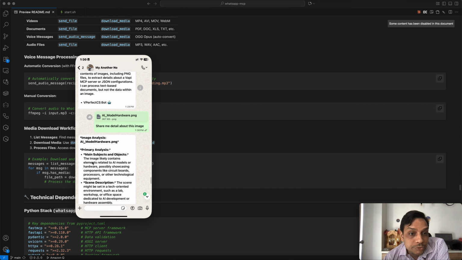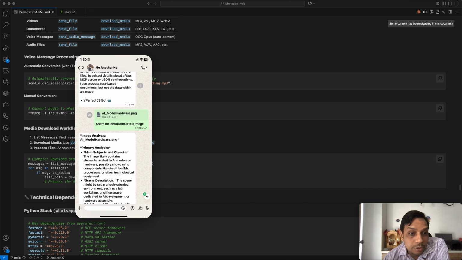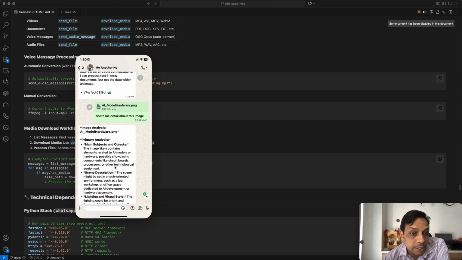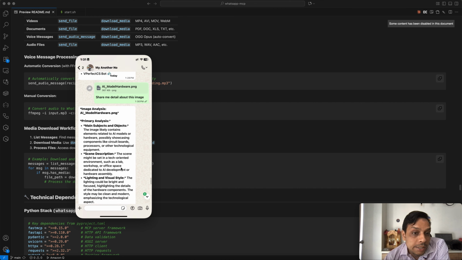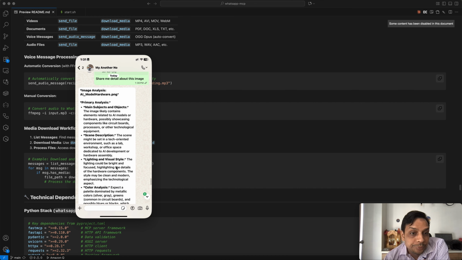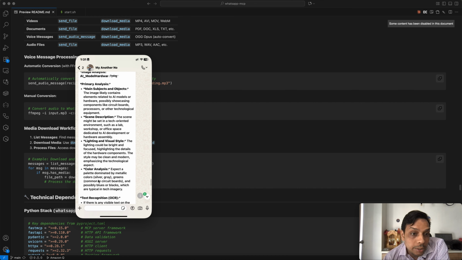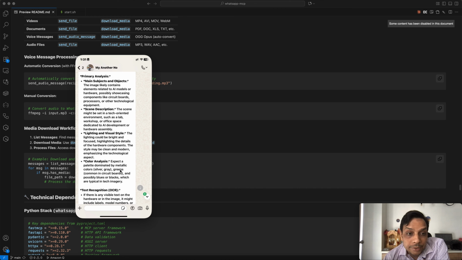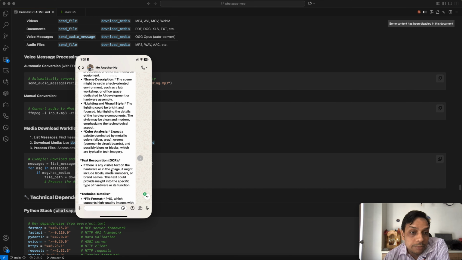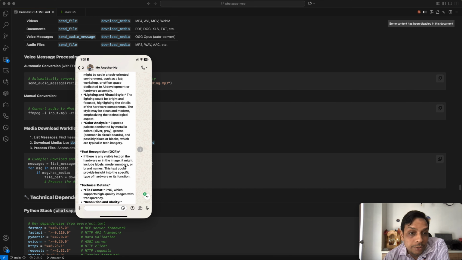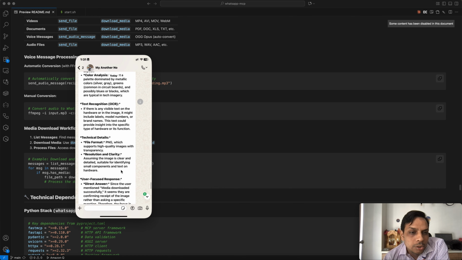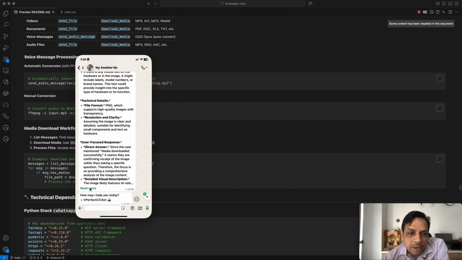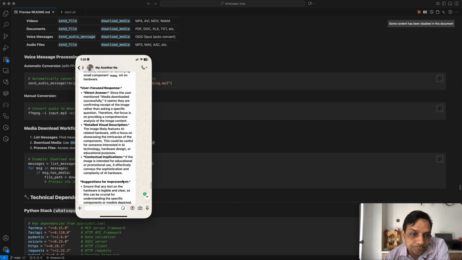The main objective is that the image likely contains elements of AI model hardware, possibly showing components like circuit boards, processing and other technology, and the scene might be a tech-oriented environment. It looks good, and it gave me the color palette and dominant colors also. If there is any visible text on the hardware in the image, it might include labels and all these things. So it replied with quite a good detailed reply.